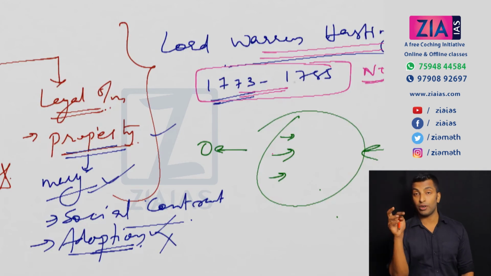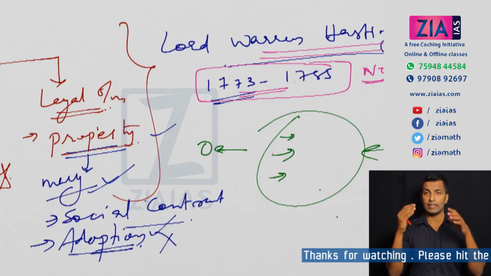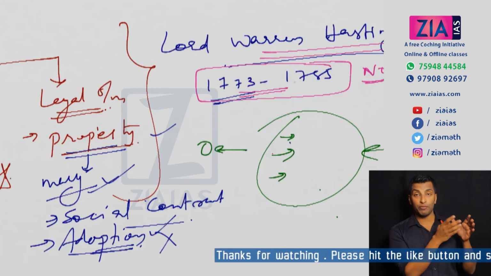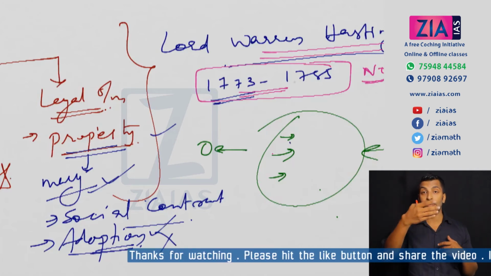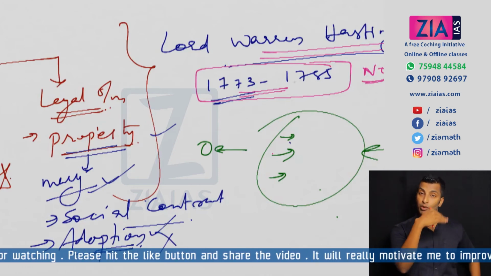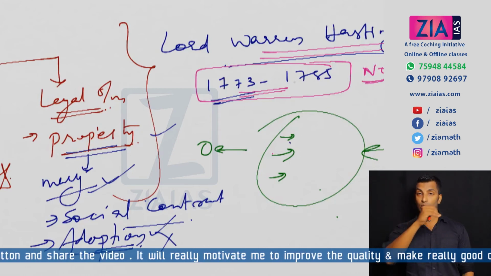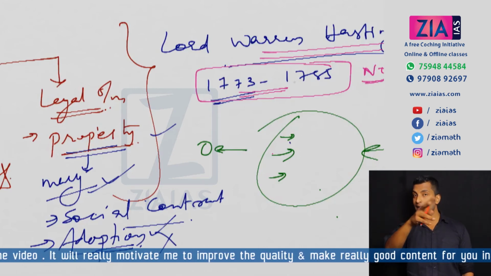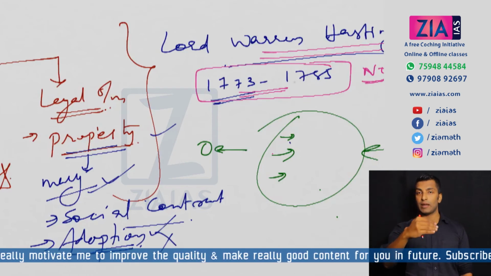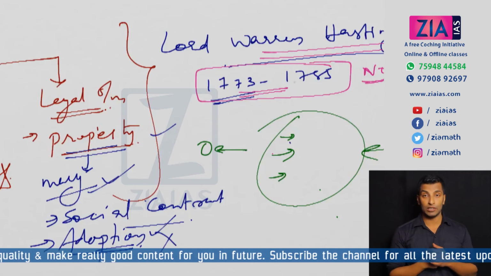The doctrine of lapse was applicable only to one category of states, which were created under the British Charter. You can see three different categories of states. First, the states which were part of Mughals or Marathas or were paying tax to them. Second, the states which were not part of Mughals and Marathas, but were paying tax. In these two categories of states, the doctrine of lapse was not applicable.